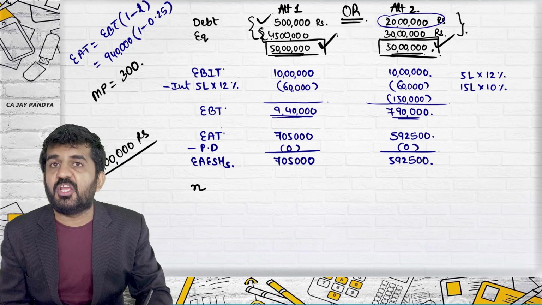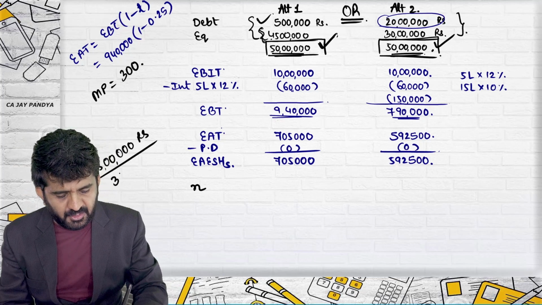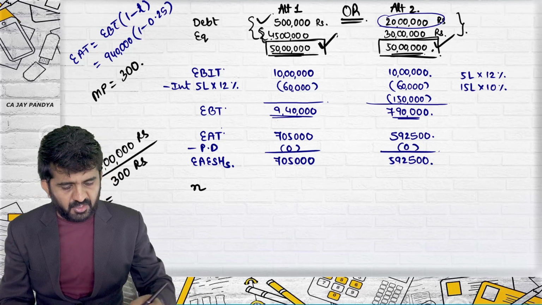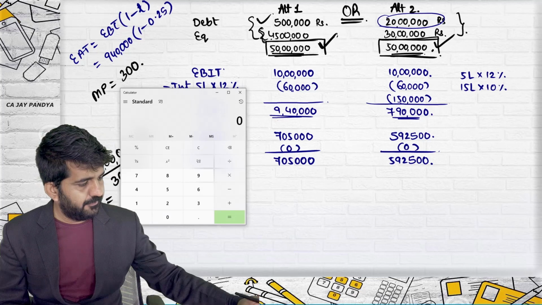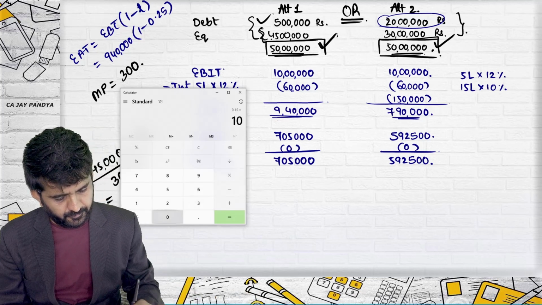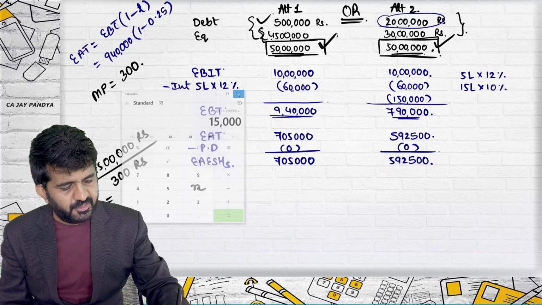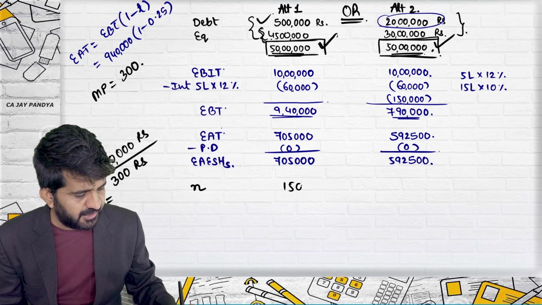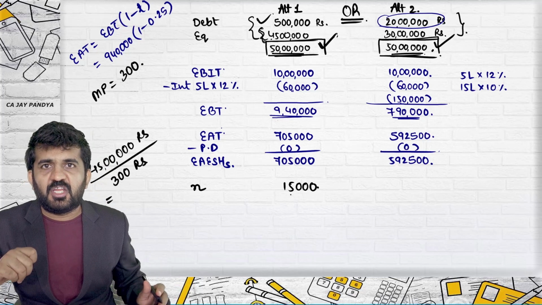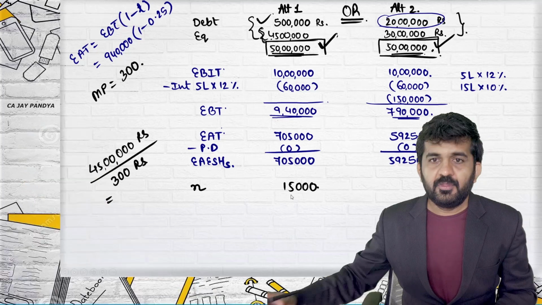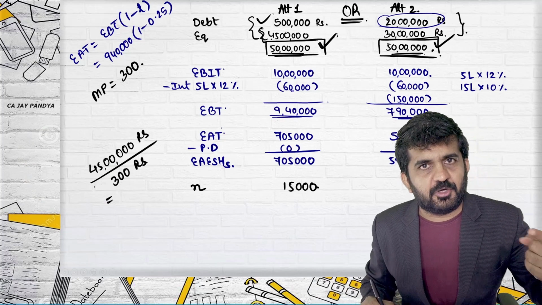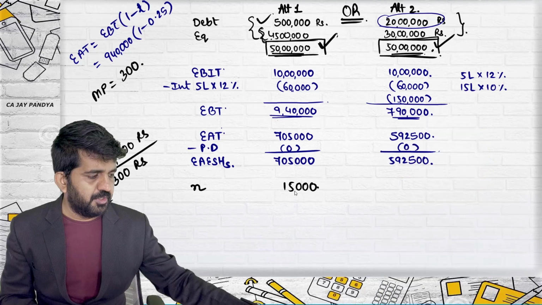You want 45 lakhs rupees. One share will give you 300 rupees. Then how many shares are to be issued? 45 lakh divided by 300. It is 15,000. So number of shares are 15,000. How have I found out? 45 lakhs total money required. One share is giving me 300 rupees. So total number of shares I need to issue is 15,000.